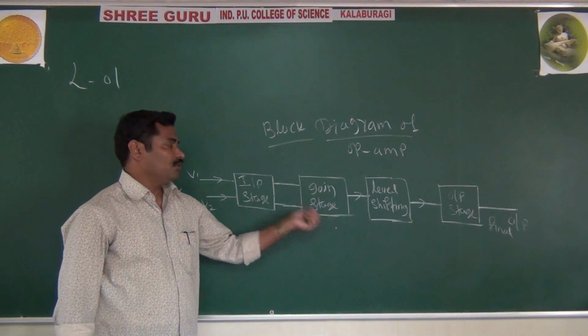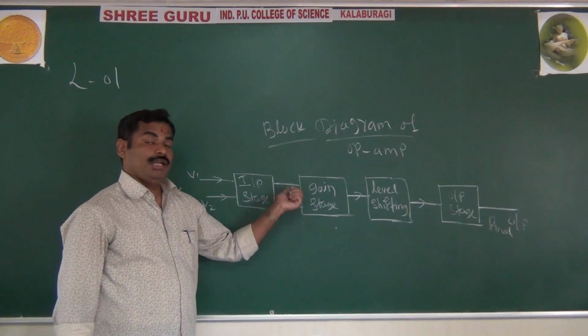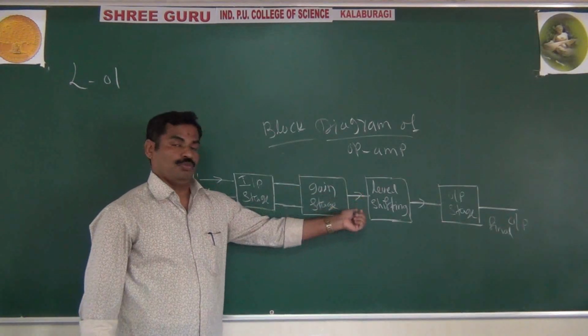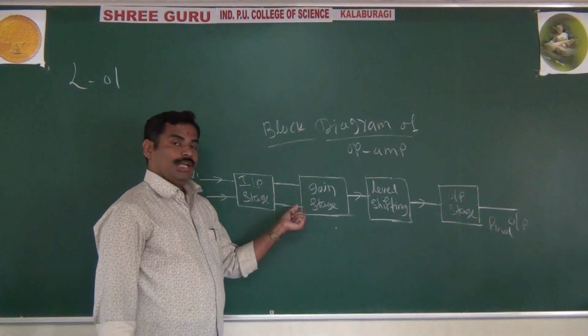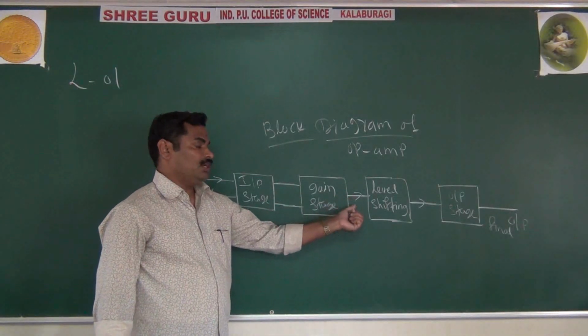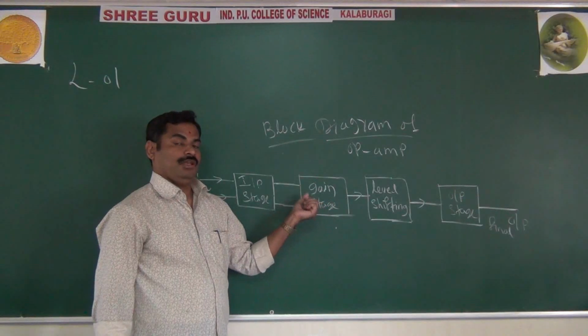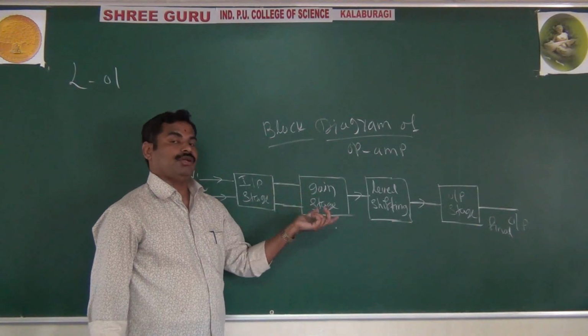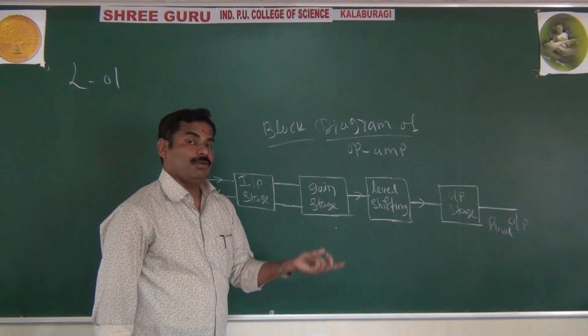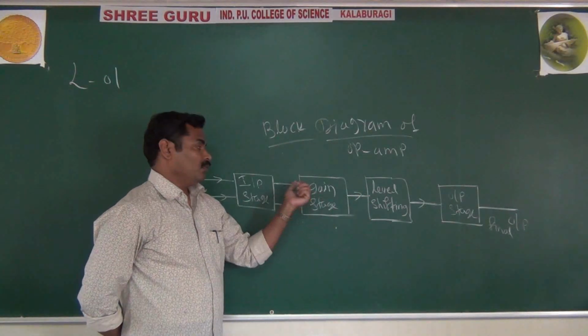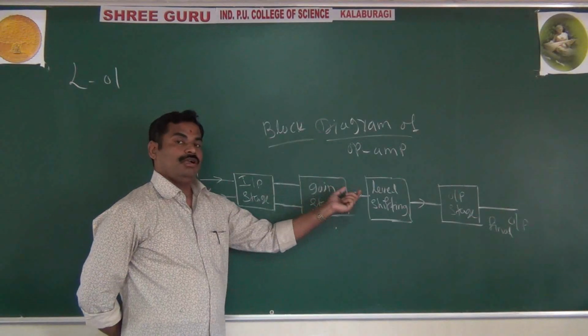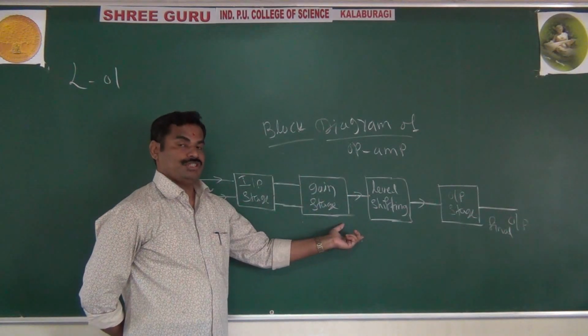It is called the dual input and single output differential amplifier, or the dual input and unbalanced output differential amplifier. That amplifier has two inputs and only one output.